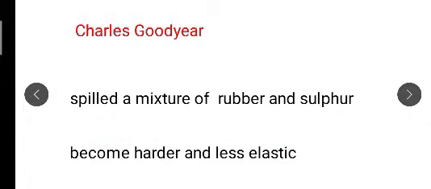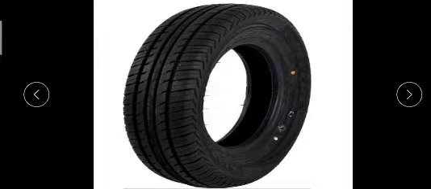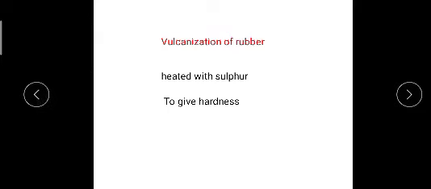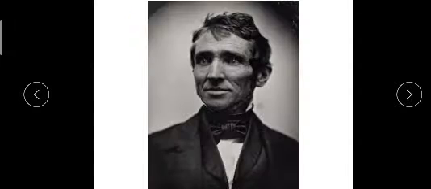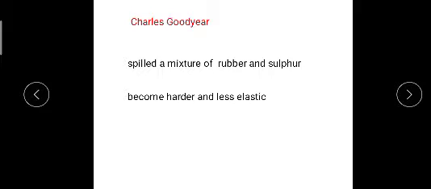From that time he experimented more and more on it, and he found vulcanization. You can see the picture of Charles Goodyear.